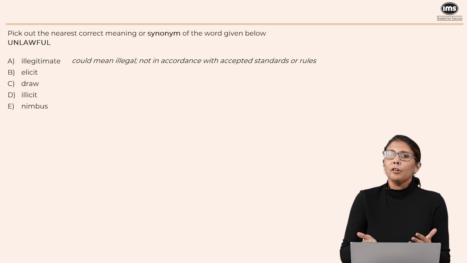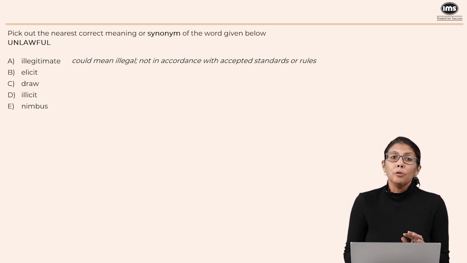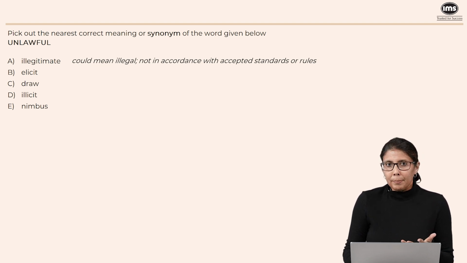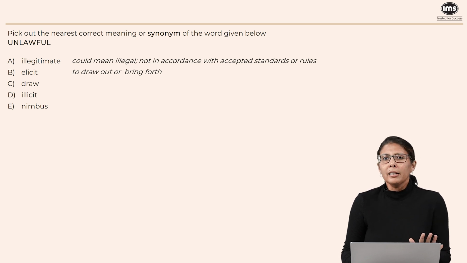For example, an illegitimate child is a child that is born out of wedlock. The parents of that child are not married to each other, and that is why that child is supposedly illegitimate, because we have not followed social norms. And that is why, even though option A comes very close, we would still be on the lookout for a better option, because illegitimate does not always mean unlawful. Now let's look at B. You have to be careful. This word is elicit. For example, I am trying to elicit a response from the students. It means to draw out or bring forth. I'm trying to get them to respond. But this has nothing to do with law.